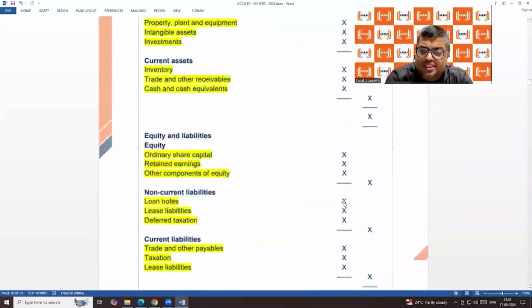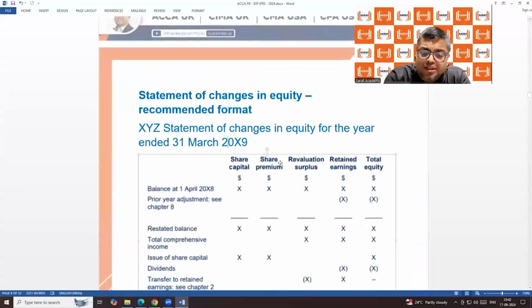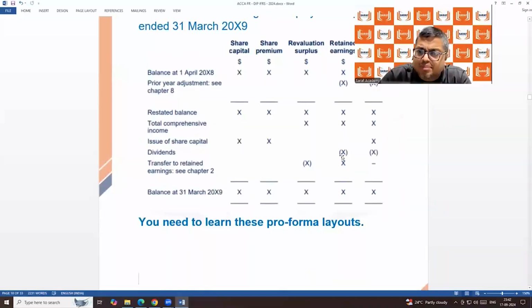But if the preference shares are cumulative or redeemable, then the preference dividend will come as a finance cost here. Like debenture interest is a finance cost, preference dividend is a finance cost. So when the preference shares are redeemable, the profit you are getting is already after deducting preference dividend. This profit will be divided by the weighted average number of shares, which we have discussed, to calculate EPS. But if the preference shares are irredeemable, then the preference dividend is coming here.